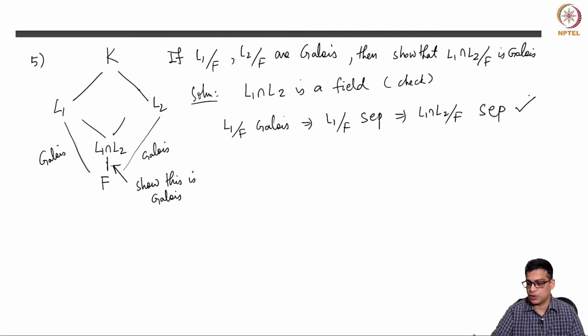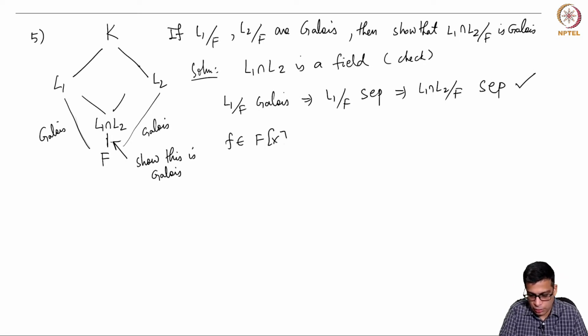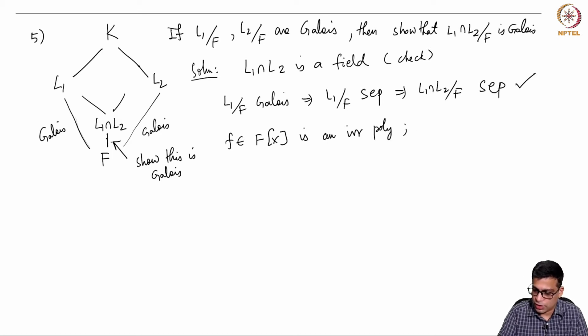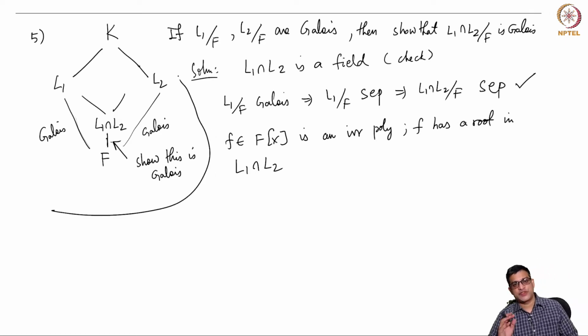So separability is clear. To prove normality, suppose f is an irreducible polynomial and suppose f has a root in L1 intersection L2. I want to show that f splits completely in L1 intersection L2. That is one of the equivalent characterizations of normality.